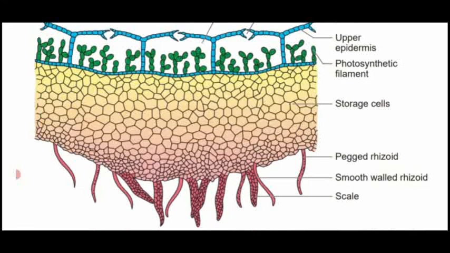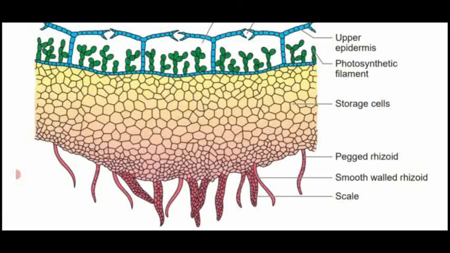Below the photosynthetic region, they contain closely packed parenchymatous cells without intercellular spaces. That means no gap between the cells. They are tightly packed and store the food material in the form of starch and protein.